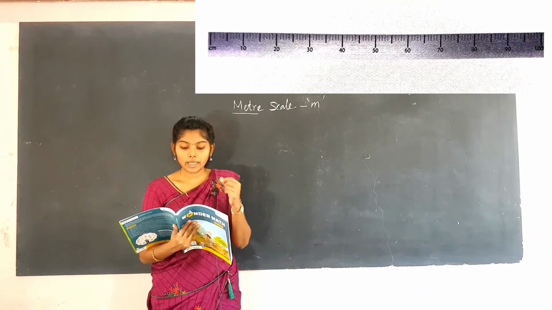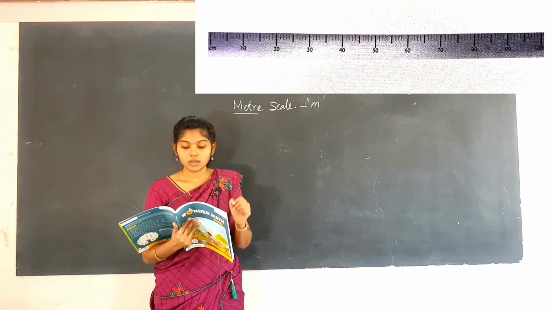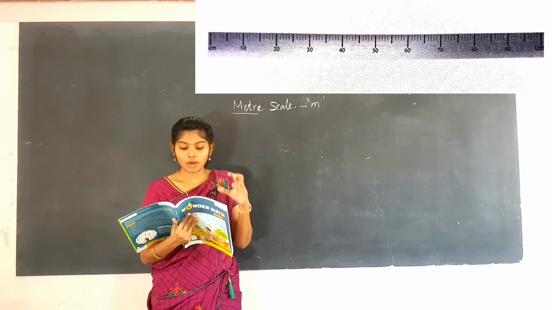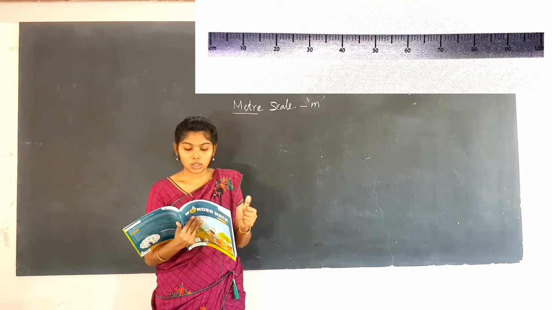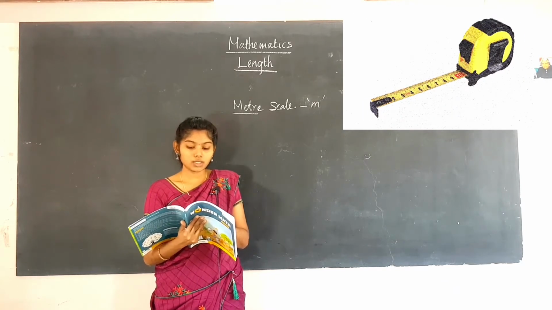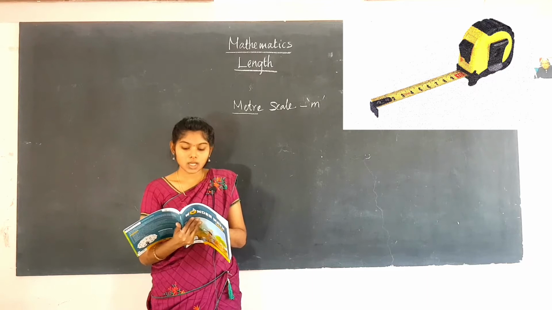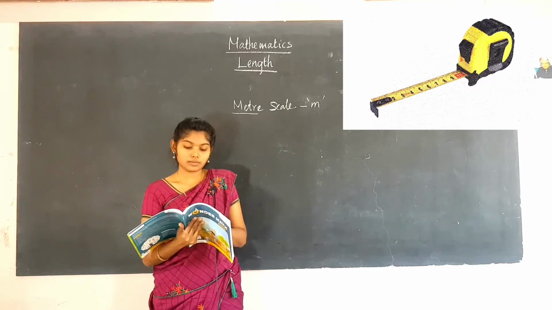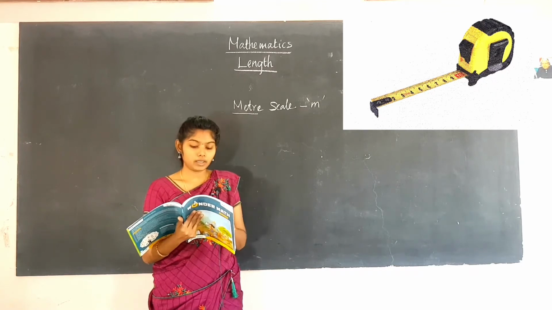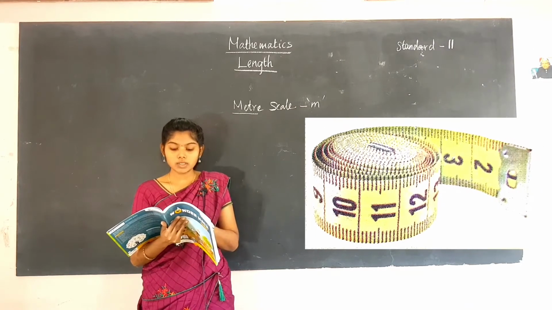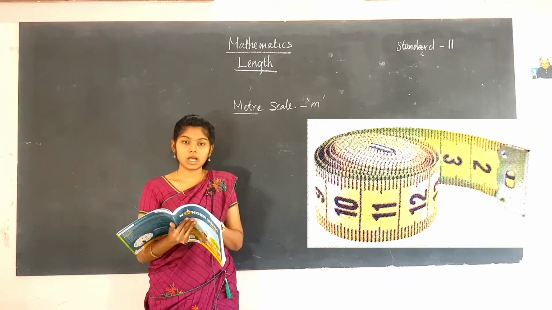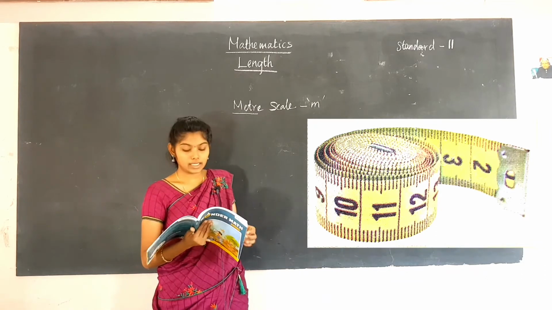Merchants use a meter rod made of iron to measure cloth. See here, this is such a thing. Masons or carpenters use a measuring tape to measure the length of an object made of stone and wood respectively. And tailors use a measuring tape to measure parts of our body for making clothes. This is used by a tailor.